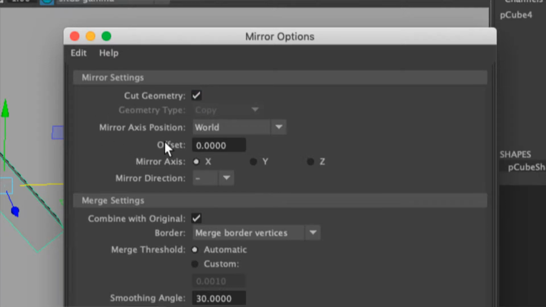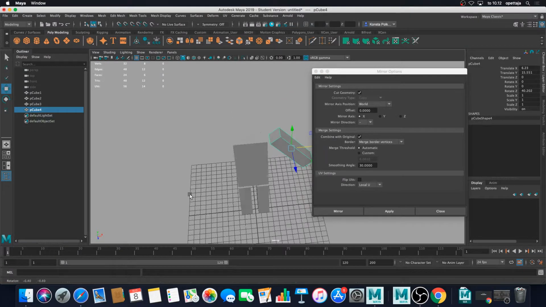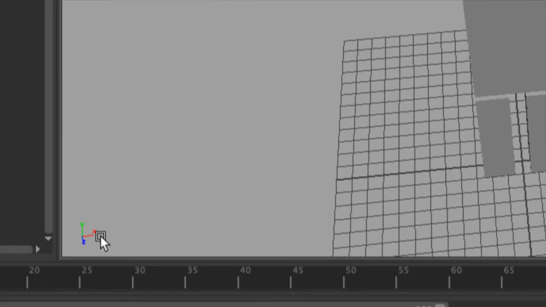And then we want to check that we have the mirror axis position over the world, because we want to mirror this over the origin point. So world is the selection here, then offset should be 0. And now we have to check along which axis we want to mirror it. The default is the x-axis, and if we come here and see our gizmo,